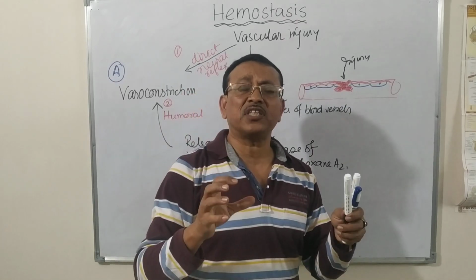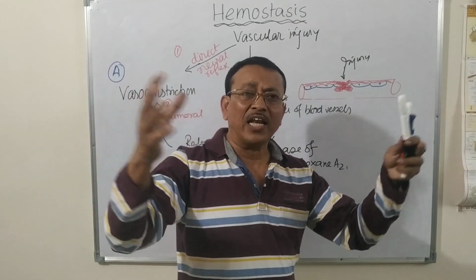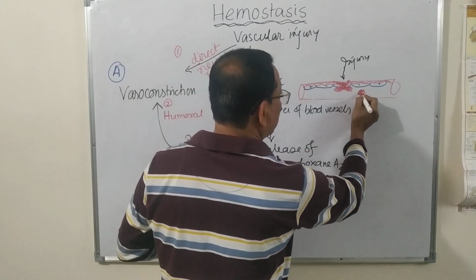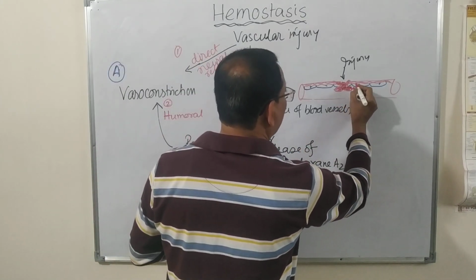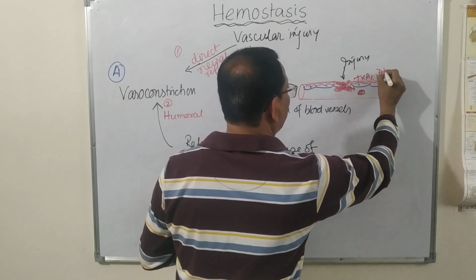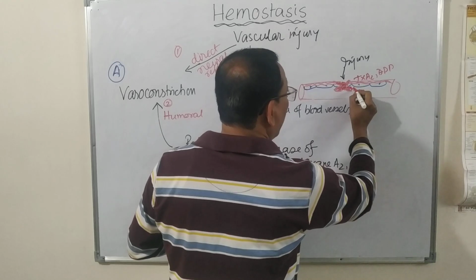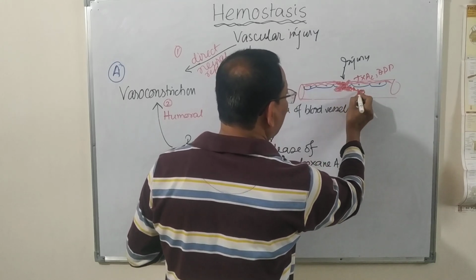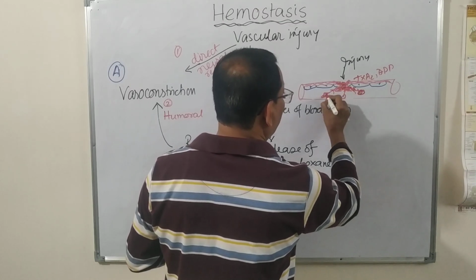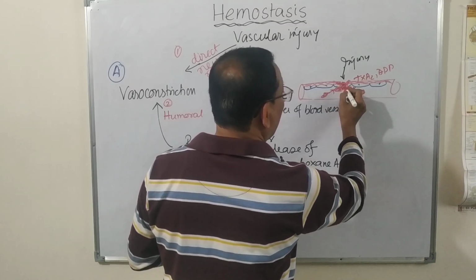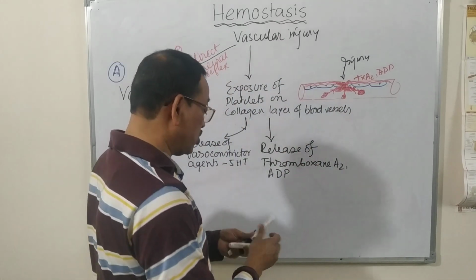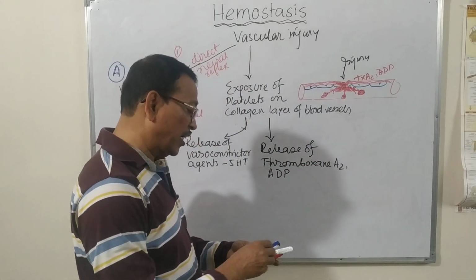Now these substances will call the neighboring platelets. They will release thromboxane A2 and ADP, and this will attract other platelets to be adhered on the injured site, and that is the process which is known as platelet activation.